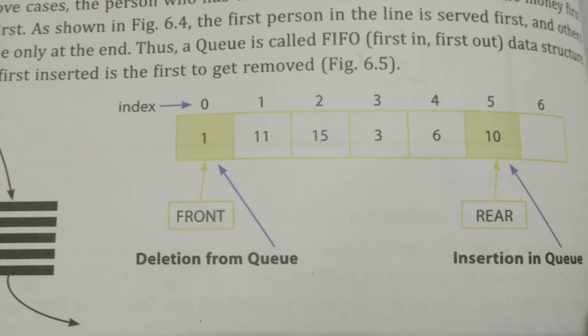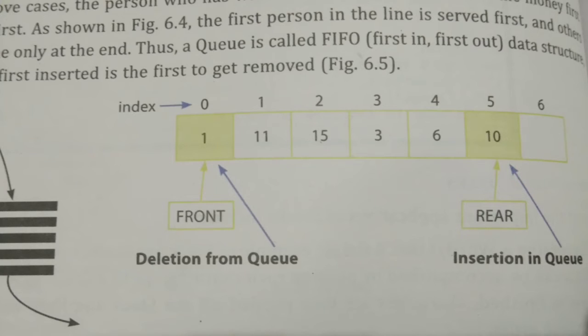A queue consists of two open ends, which are known as front and rear. Data can only be removed from the front end, which means the element at the front end of the queue.